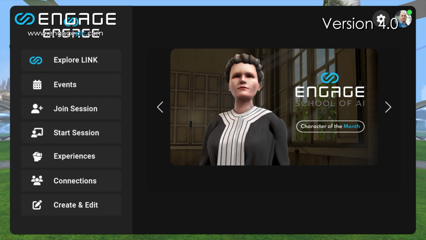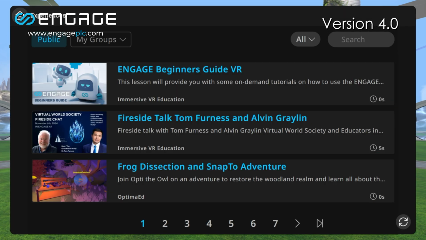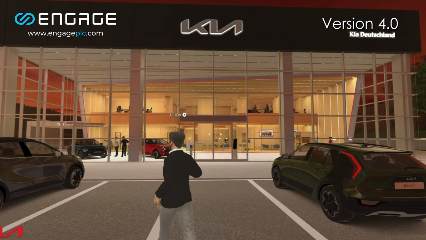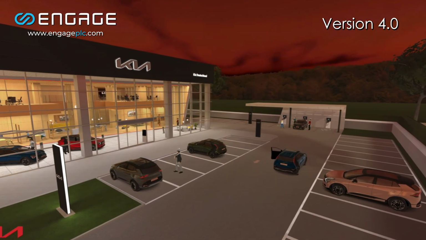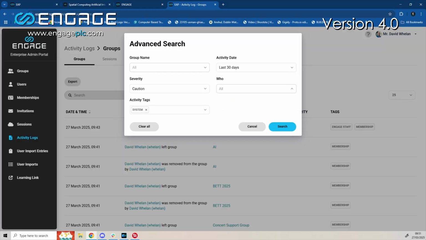In line with how our platform is used, we've also updated our terminology by replacing Content Editor and Content with Experience Editor and Experiences, respectively. For enterprise users, we've added activity logs that collect and store group data, facilitating analytics and tracking.